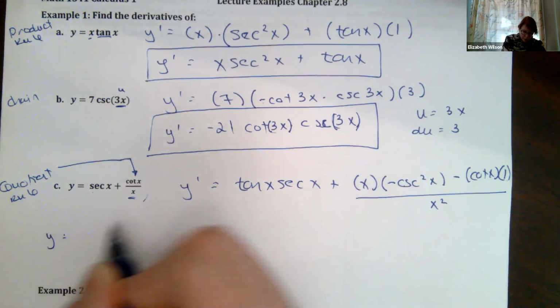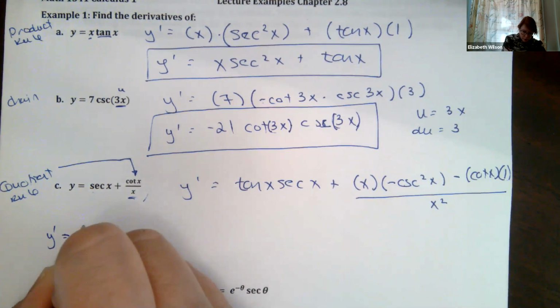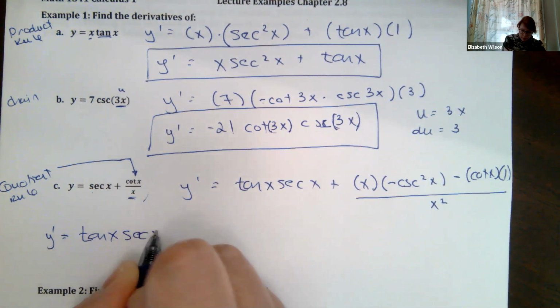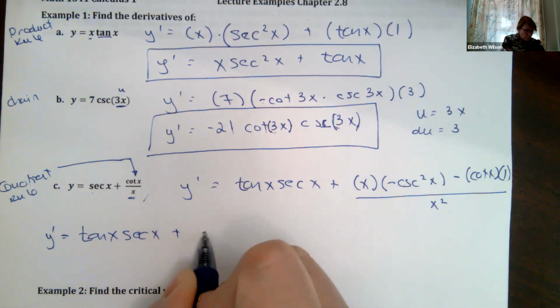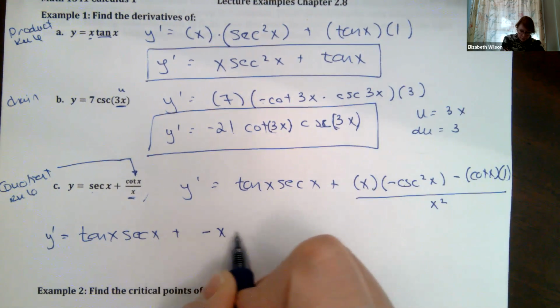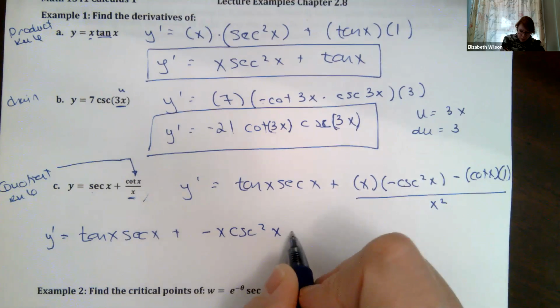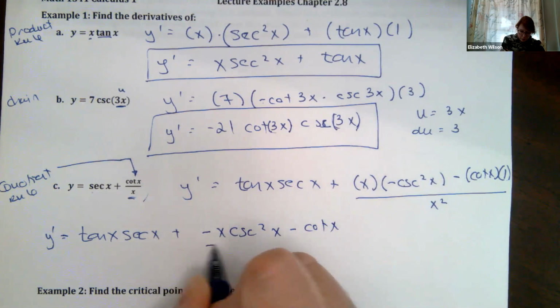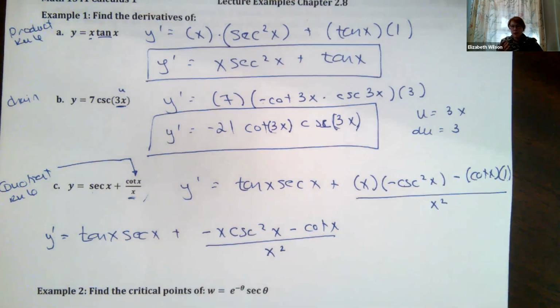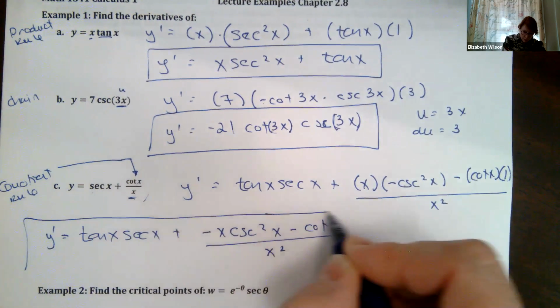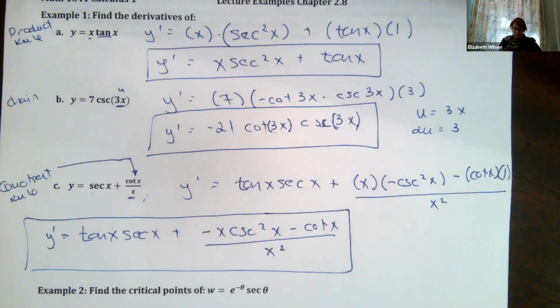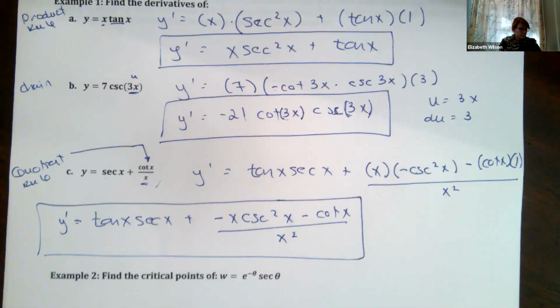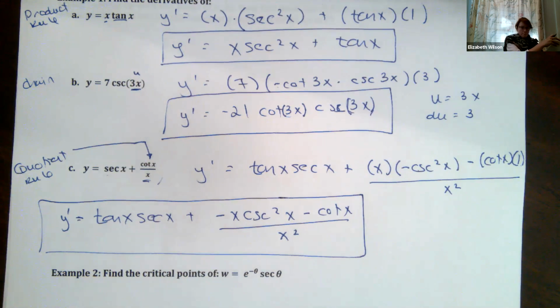Okay, so now I'm going to put these together. This is going to look like y prime is equal to tangent of x, secant of x, right? I'm going to go plus, and I'm going to put each term as negative. I don't care if you want to minus cotangent of x all over x squared. You can make this minus, and then these are all positive. I don't care. However, it makes more sense to you. Okay. So remember our rules. We're still applying them, right? Even though we now have trig that we're working with.